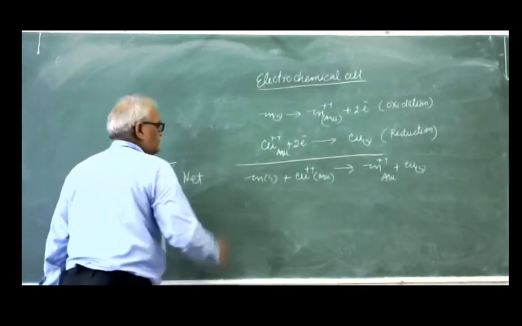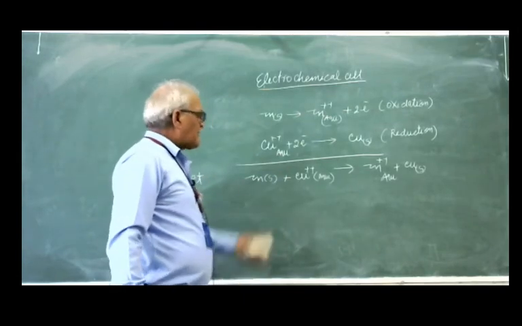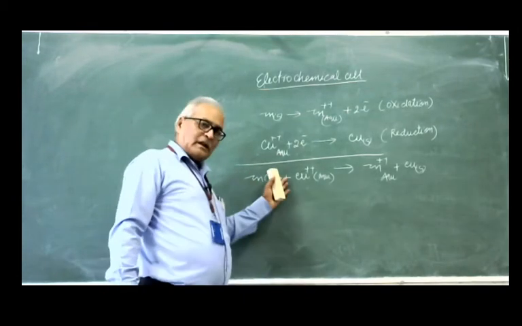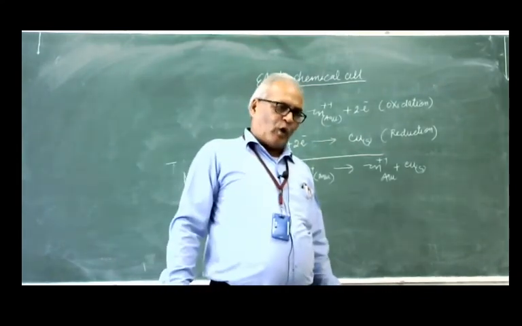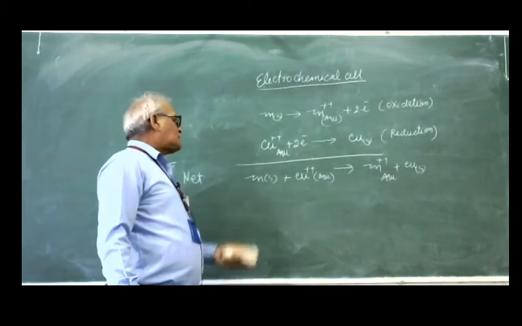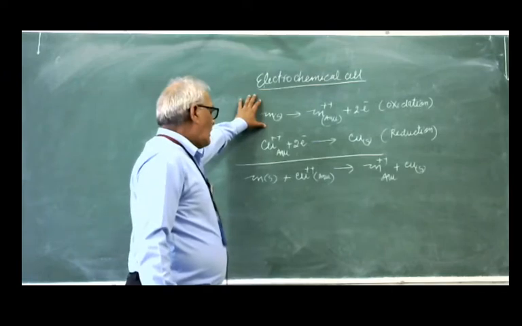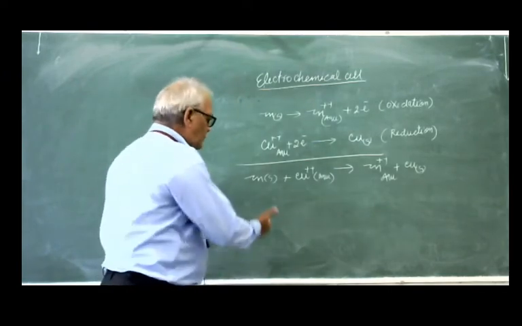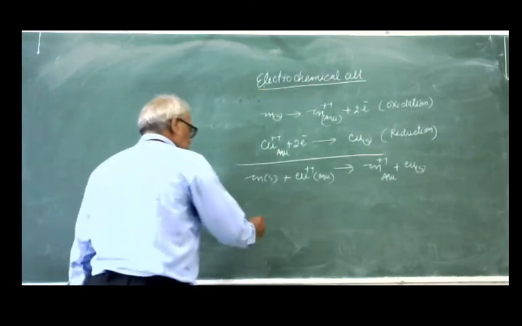So this is the galvanic cell, particularly the Daniell cell. The Daniell cell is a galvanic cell. What reaction is involved in the Daniell cell? This is the reaction.